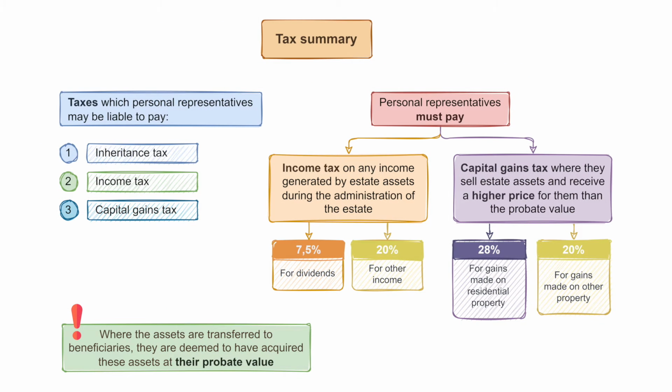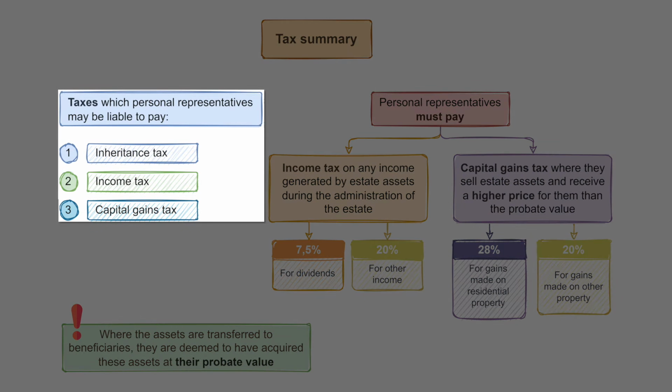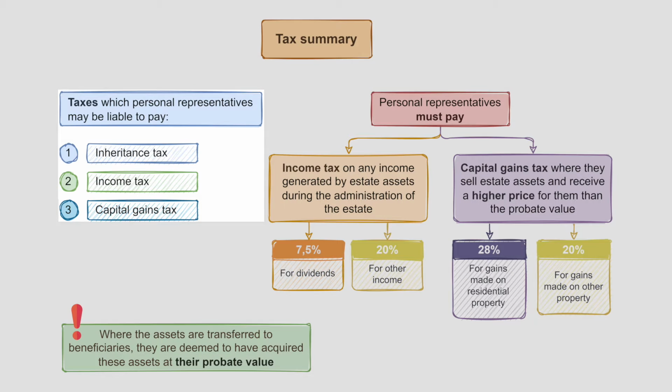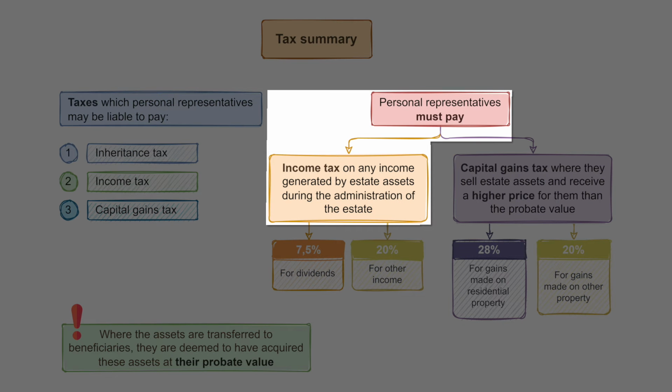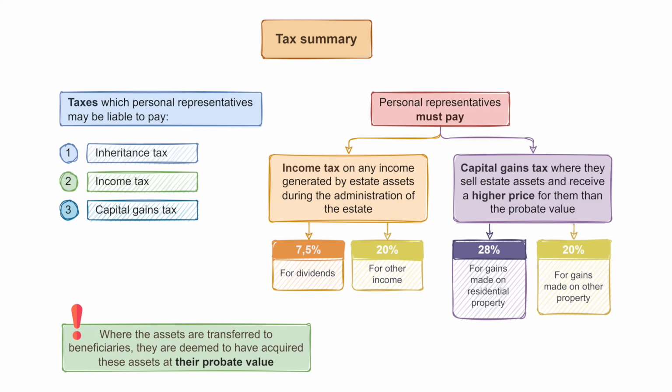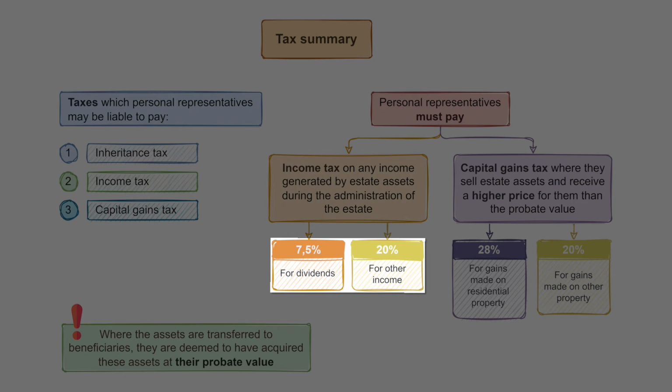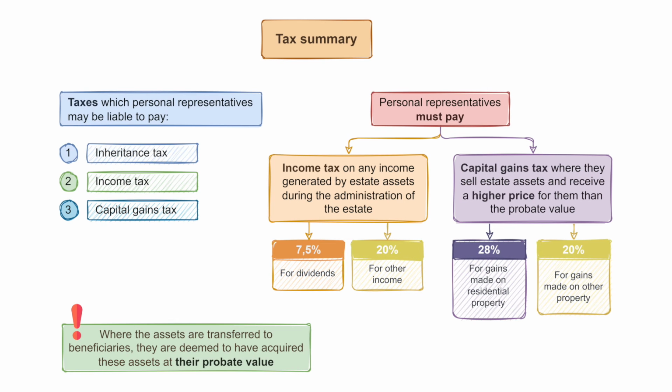So to summarise this final section, there are three taxes which personal representatives may be liable to pay. These are inheritance tax, income tax, and capital gains tax. Personal representatives must pay income tax on any income generated by estate assets during the administration of the estate. And this is charged at 7.5% for any dividend income on shares and 20% for all other income.